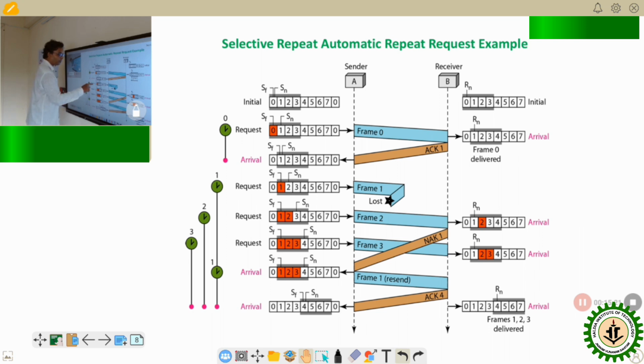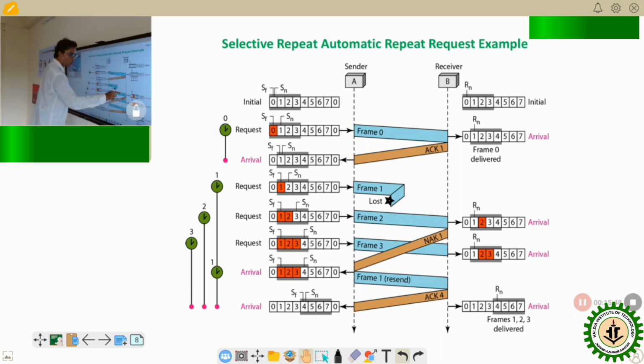Now again, what is the advantage? The advantage is that it sends frame 1, which is lost during transmission. Frame 1 is lost during transmission, but the control variable can still move and send another frame, even if there is no acknowledgement from the receiver side. This is the advantage.